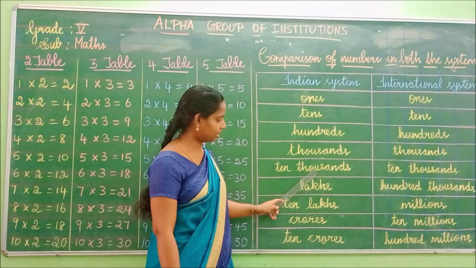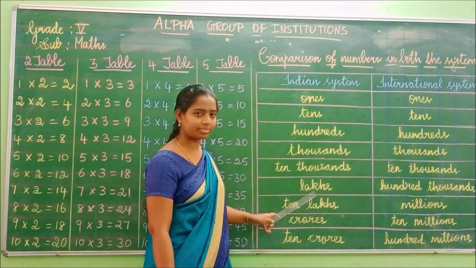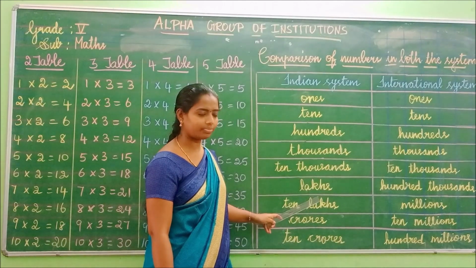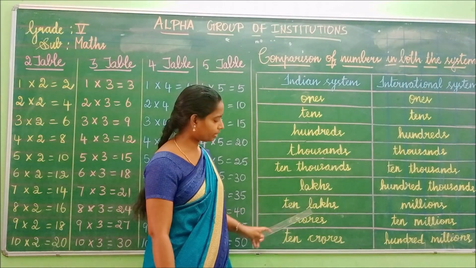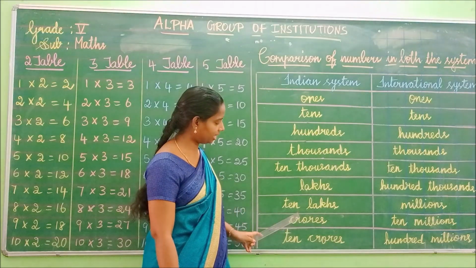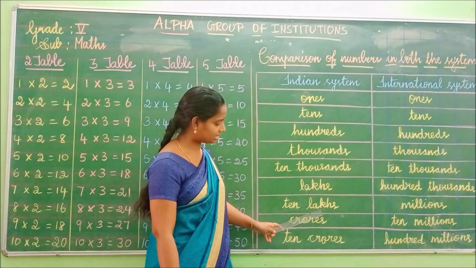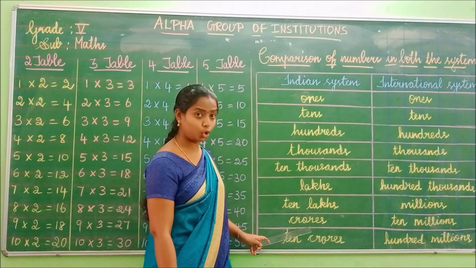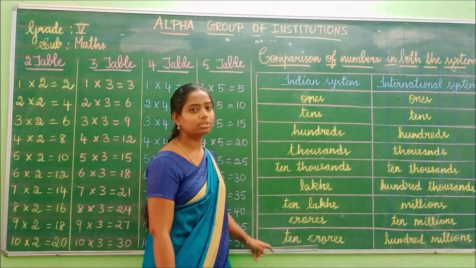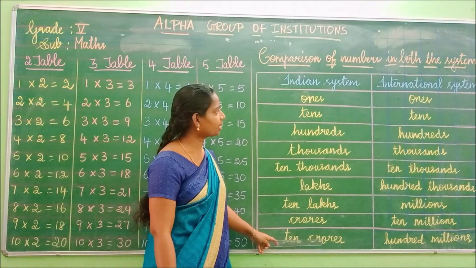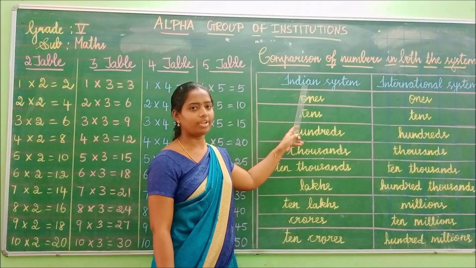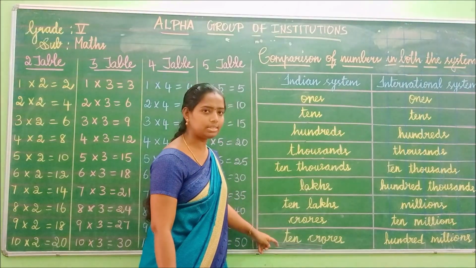10,000s, and then lakhs. Then what is next to 10,000s? Lakhs. And next to lakhs, what is it? 10 lakhs. And then next crores. The last is 10 crores. Okay children, in this Indian system, for place value we have to follow this only.